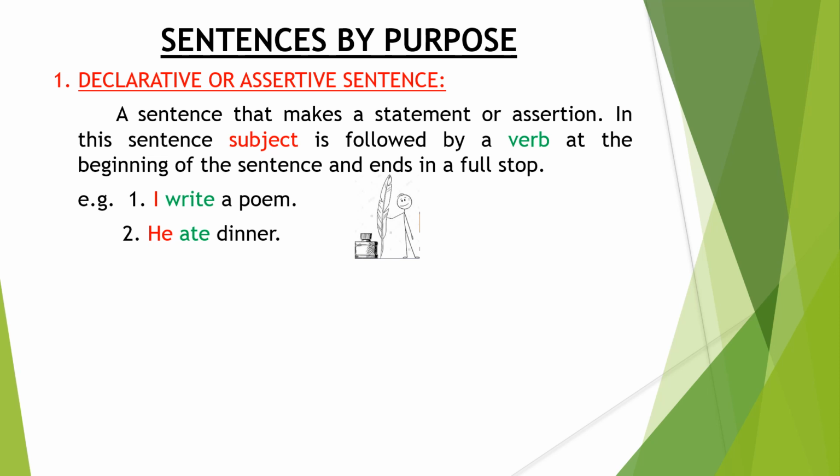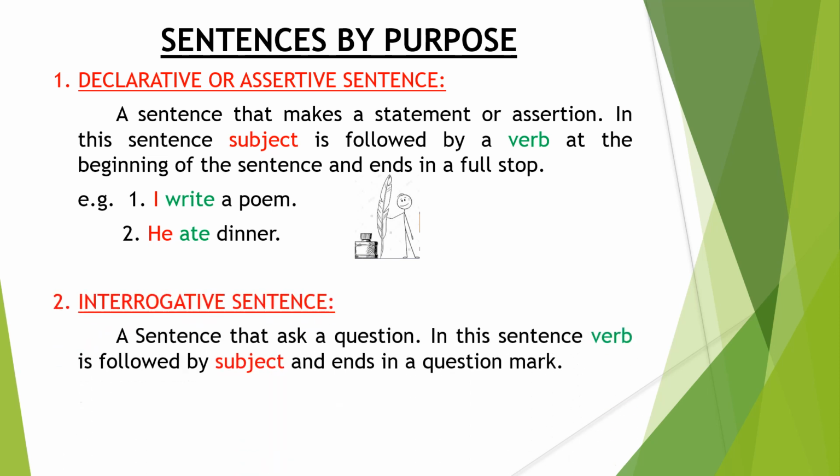He ate dinner. Subject is followed by a verb. I hope you all know what is verb. Verb is an action word in which from the word we come to know what is happening. What is subject doing? Writing a poem. So the word write here is a verb. Okay.